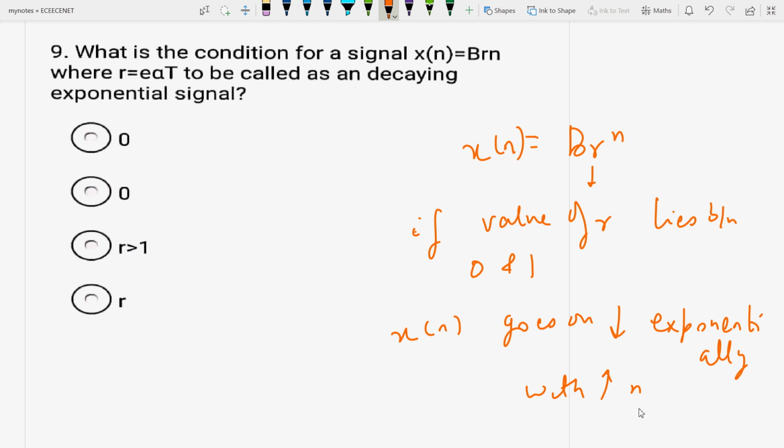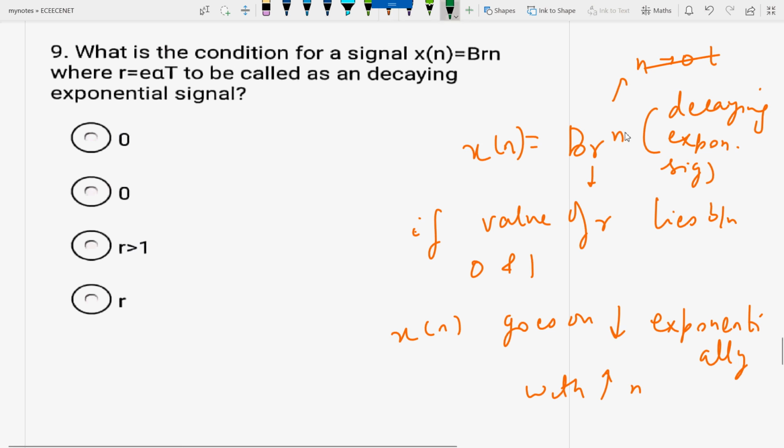So the signal is called a decaying exponential signal. Because here the n value starts from 0 and you are going to increase the value of n, and this value of r lies between 0 and 1, the value of x(n) goes on decreasing exponentially with increasing n. You can say it is like this.